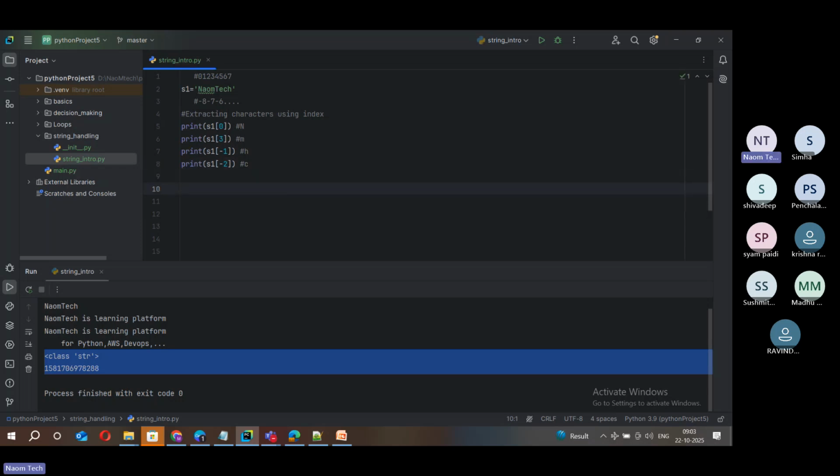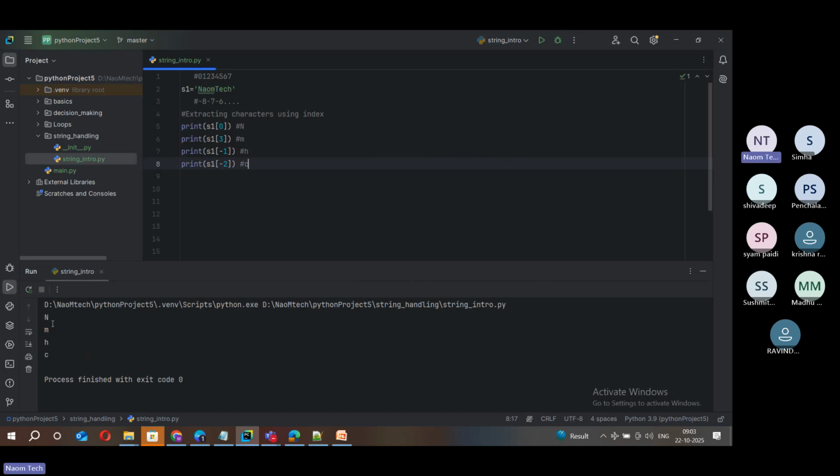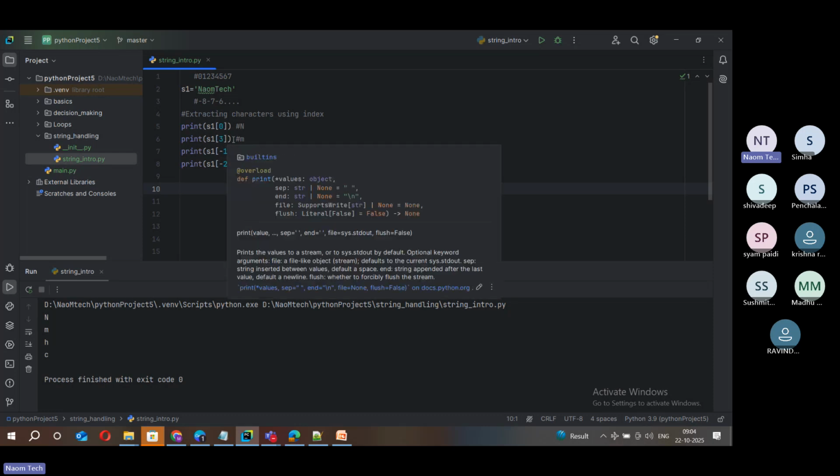We can also have combinations. Let's first test up to this, then I'll show you how to play around with different ones. You can see NMHC, whatever we put in, all those characters in the output. You got it, right? This is about indexing: how to extract a character from a string by applying indexing. This should give you a clear idea. This is one way of getting values.